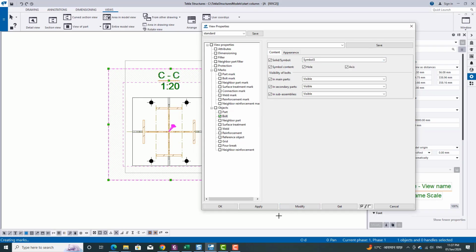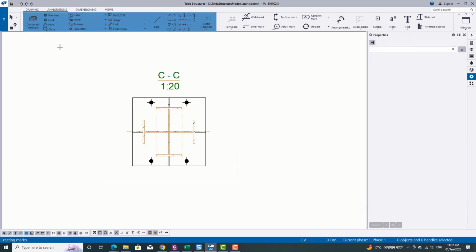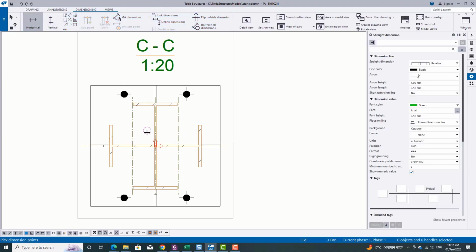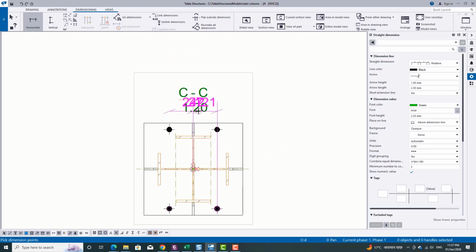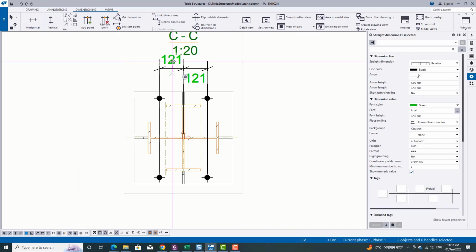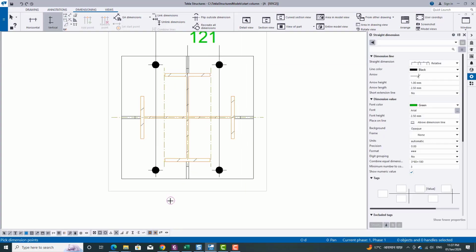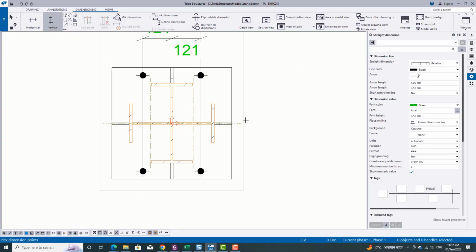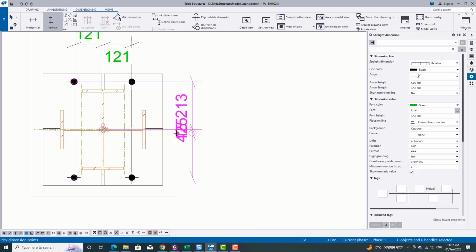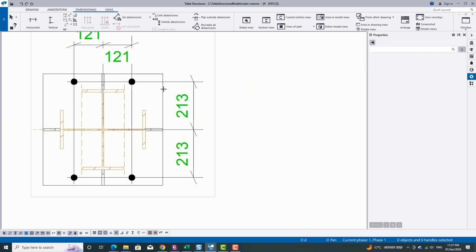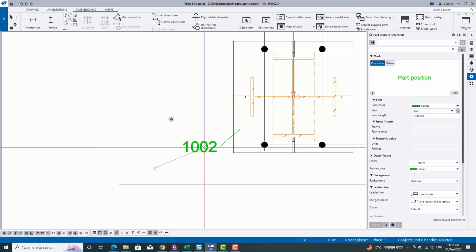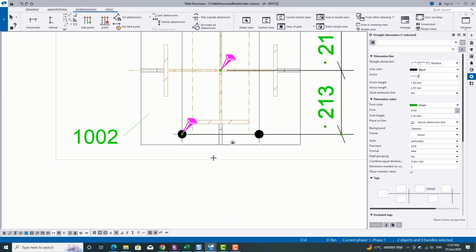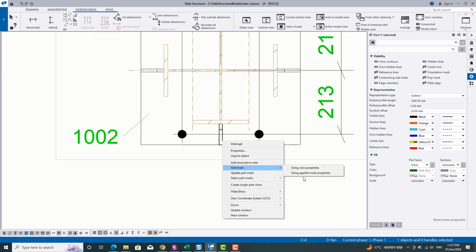Here we select the symbol 3 to clearly visualize the hole location. Now go to the dimension and take the horizontal, like both the holes, and then pick the middle one. And similarly we are taking the vertical dimension with respect to this base plate center. You can also add the part mark of this base plate. Similarly, you can turn on the marking of all the stiffeners.